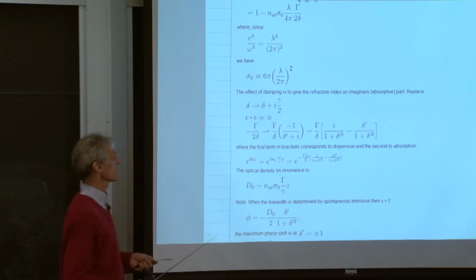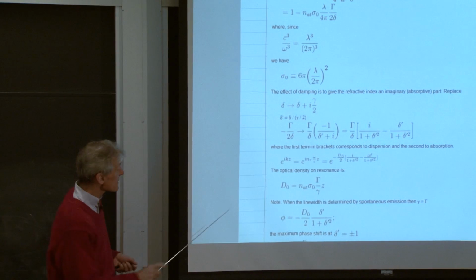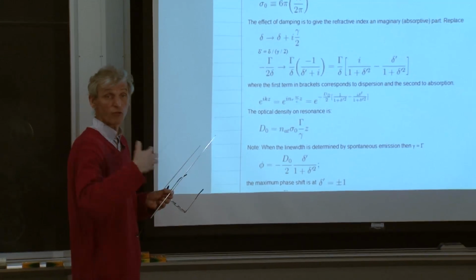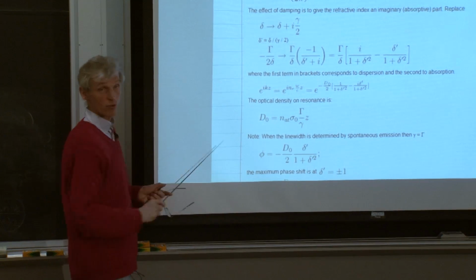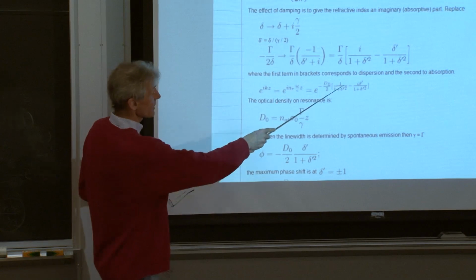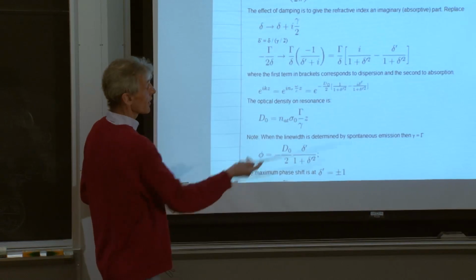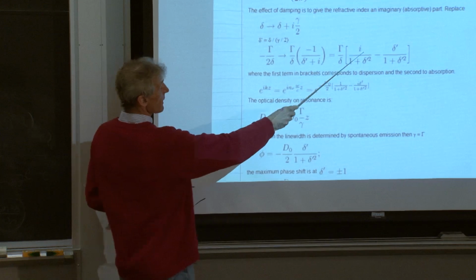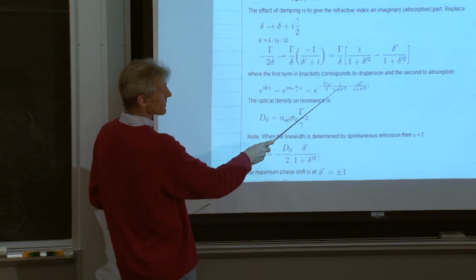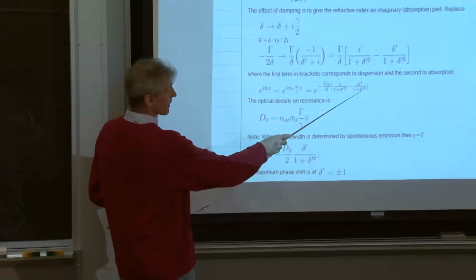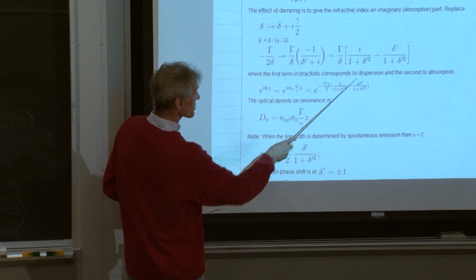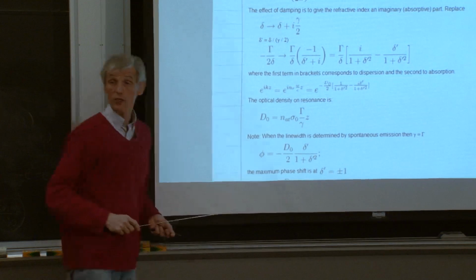So why do I do that? Well, the index of refraction appears in the propagation of the plane wave. If you have a plane wave, the k vector is no longer the k vector in vacuum, it's multiplied with the index of refraction, and that's what I do here. And now you see that immediately an imaginary part of the index of refraction leads to absorption, and the real part leads to a phase shift.